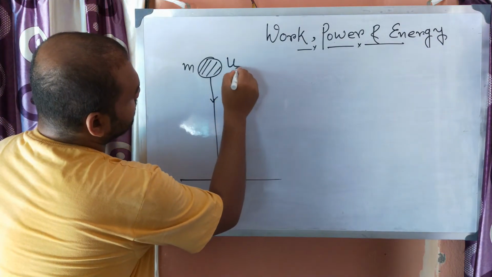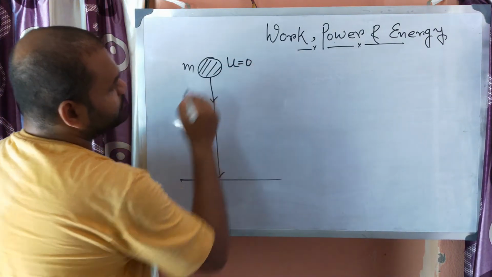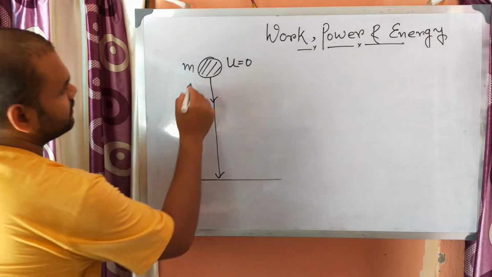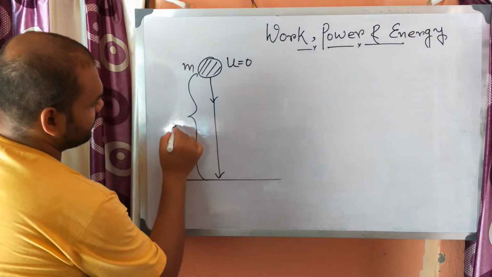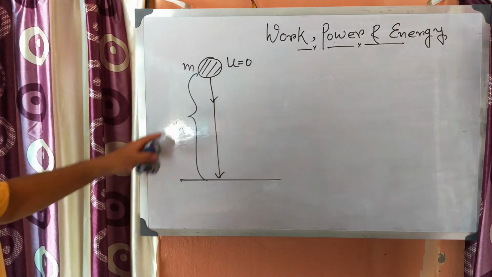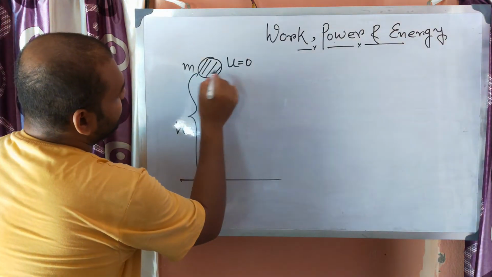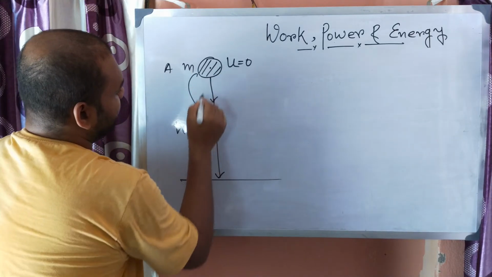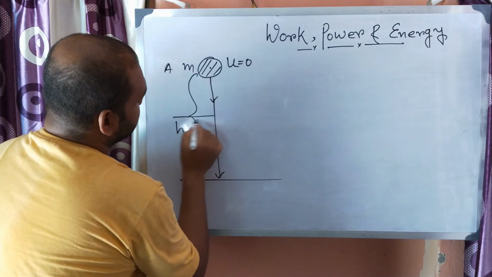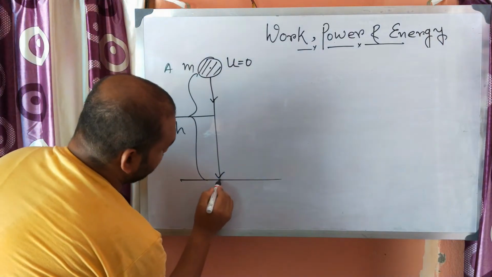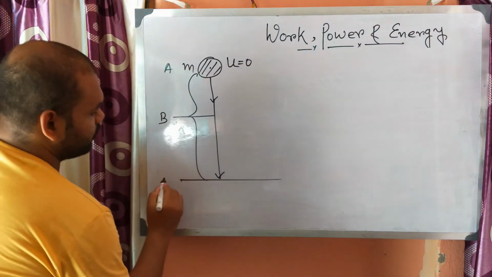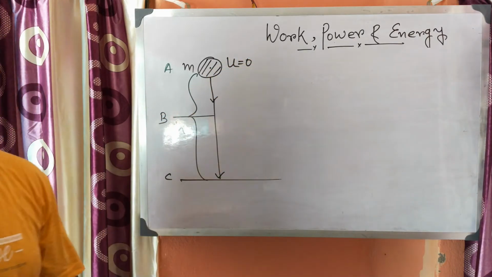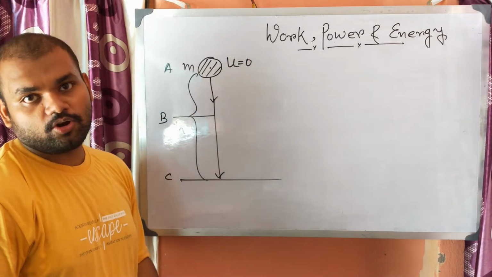So here the initial velocity is 0. Now if it is allowed to fall freely, suppose the height above the ground is h. We are taking 3 points. This is the point A. After some time, this is the point B, and point C is just above the ground. We need to find out whether the total mechanical energy remains constant or not.